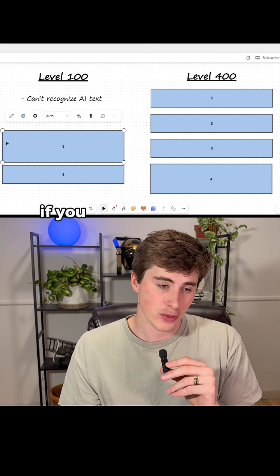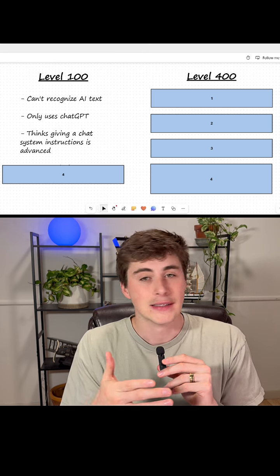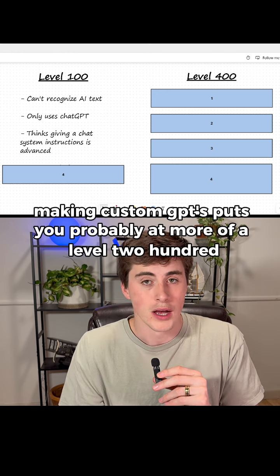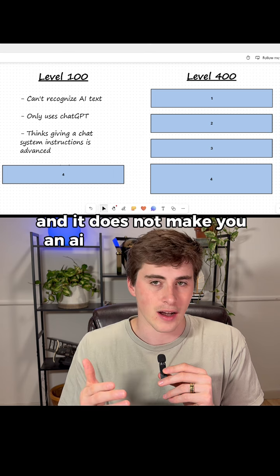All right, this next one. If you think that giving a chat system instructions makes you advanced, it doesn't. Making custom GPTs puts you probably at more of a level 200, but it definitely doesn't get you to level 400, and it does not make you an AI automation expert.